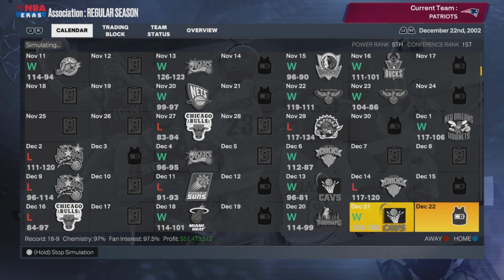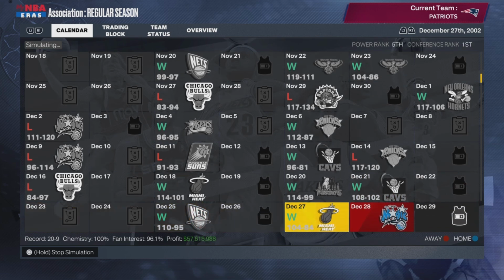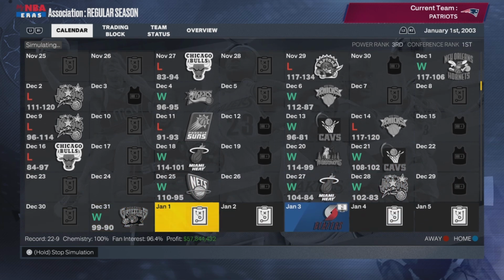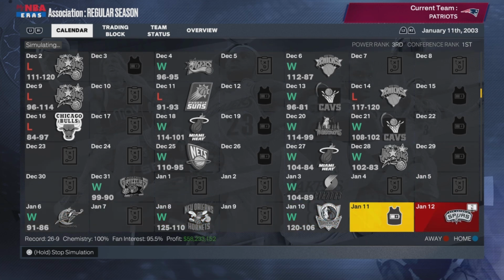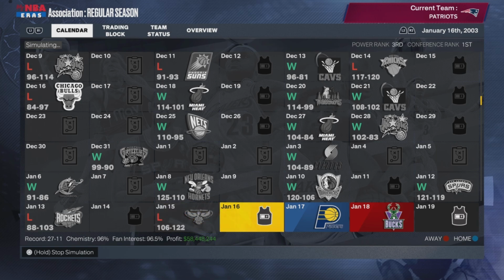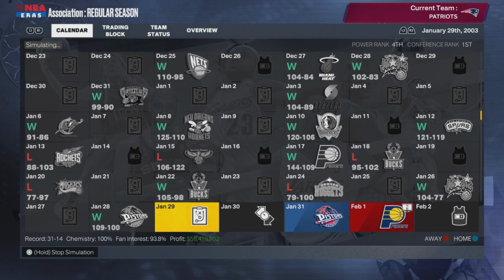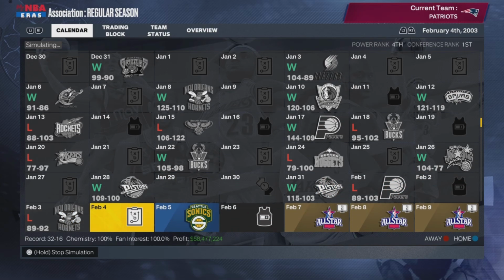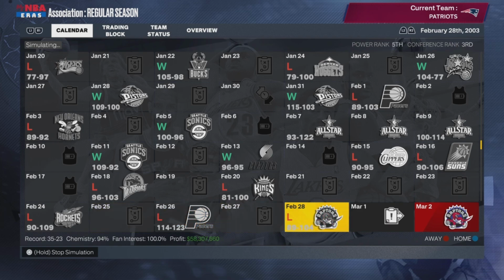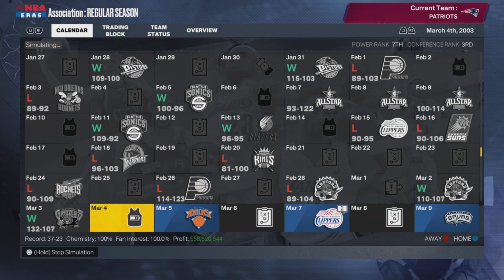You'll also notice we are starting in the early 2000s, which is when Brady started his career in the NFL. On top of that, if Tom Brady leaves the Patriots, whatever NBA team he goes to, well, we will be replacing whatever team that is with their NFL counterpart. For example, if he ends up going to the Miami Heat, we would turn the Miami Heat into the Miami Dolphins.